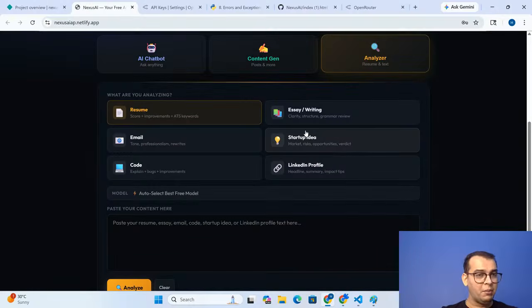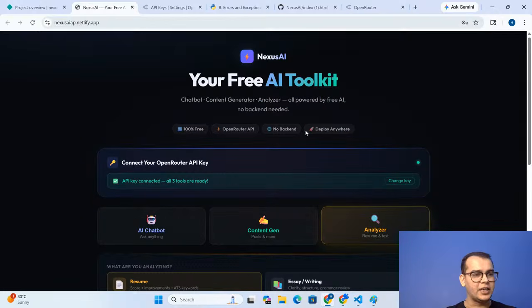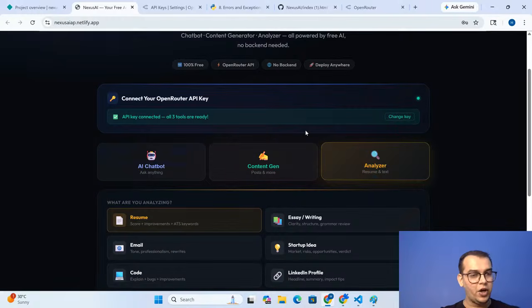And always remember the API key will start with something written as SK. If it is giving you the API key with the SK, that means you are on the right platform. You are on the right step, guys. That's great. And tell me what your Nexus AI is generating as the answer for you, and which feature you are using the most right now.